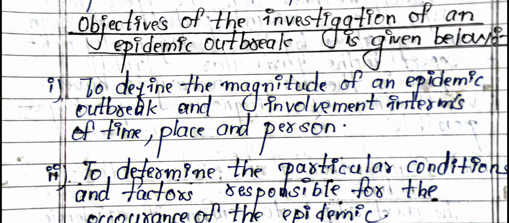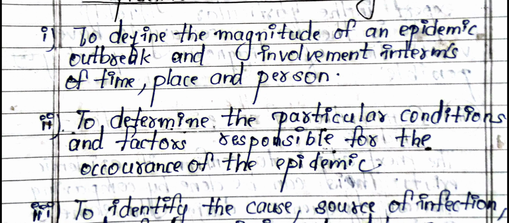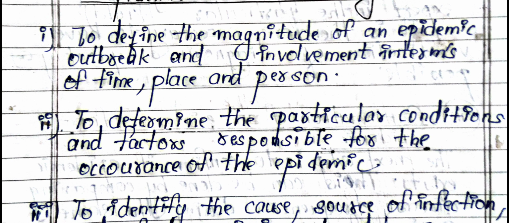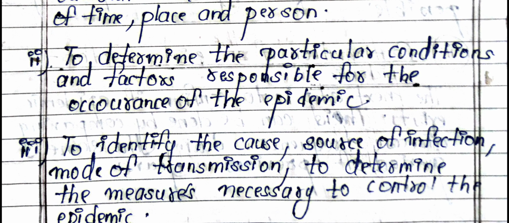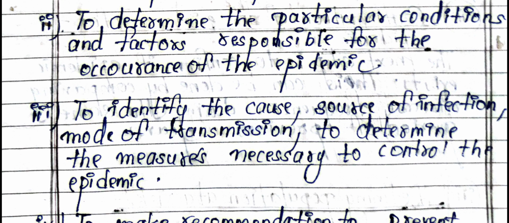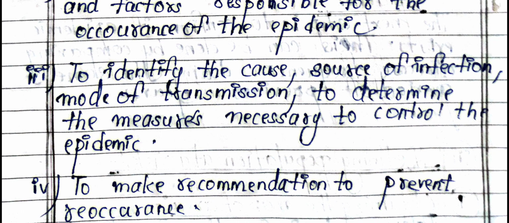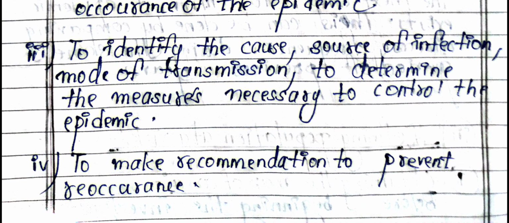To define the magnitude of an epidemic outbreak and involvement in terms of time, place and person. To determine the particular conditions and factors responsible for the occurrence of the epidemic. To identify the cause, source of infection, mode of transmission. To determine the measures necessary to control the epidemic. To make recommendations to prevent recurrence.